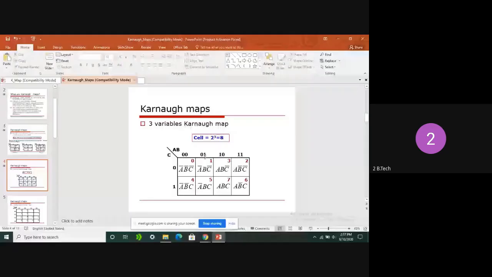The first combination should be 0, 0. The next combination should be 0, 1. After that, 1, 0, which is 2, will come. After 0, 1, obviously 1, 0 should come. And finally 1, 1. That is the process of changing the combinations of AB. That is the correct thing. Clear all of you?